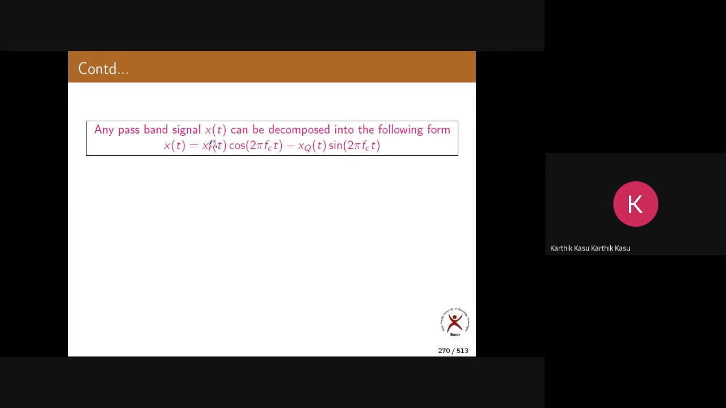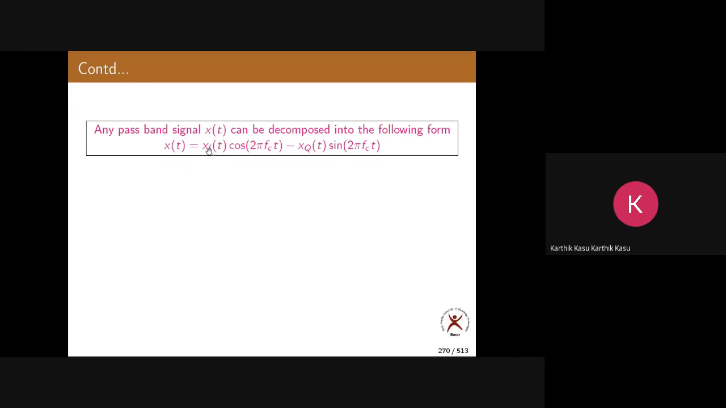Any passband signal x of t can be decomposed into the following form. Okay. What is a passband signal? Can you tell me? Anyone? I told you already. It is something like a band pass filter. If you modulate a baseband signal, it becomes a passband signal. Now, if x of t is any modulated signal or a passband signal, that can be written in this form.